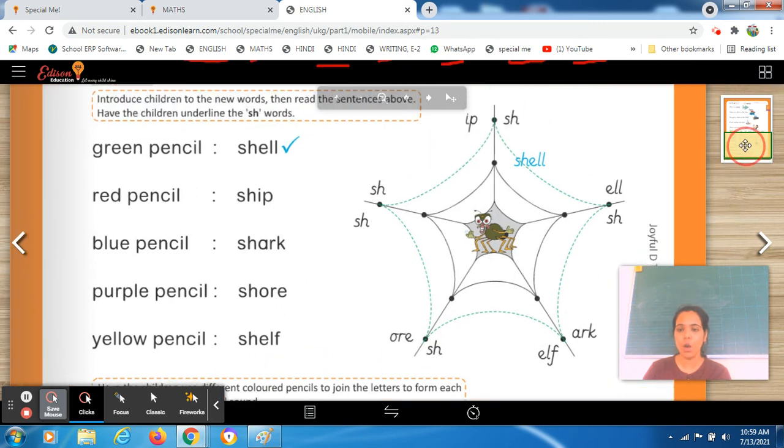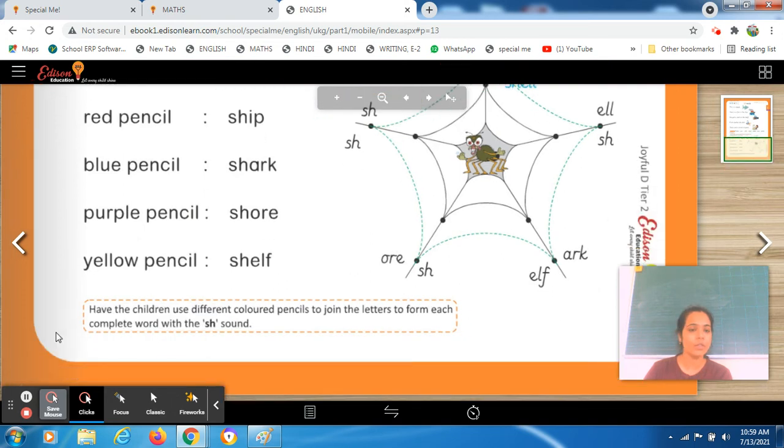Okay, so what do you observe on this page? There is a spider, a big spider having lots of legs. Yeah, okay. And where is she? She is inside her web, है ना? Where does the spider live? Inside the web. So this is the web of our spider. Okay, so let's see how we have to complete this worksheet, students.